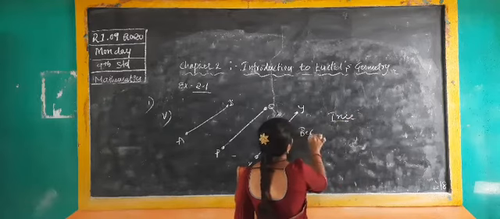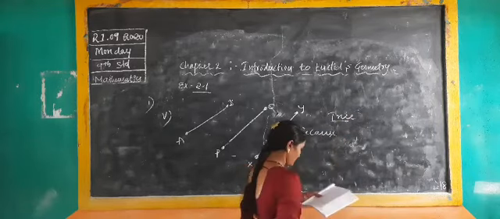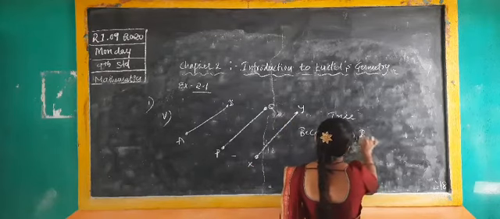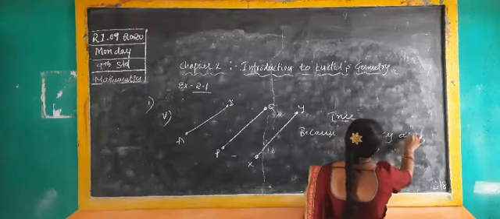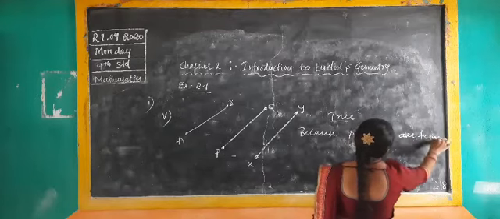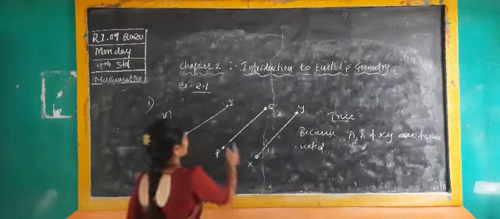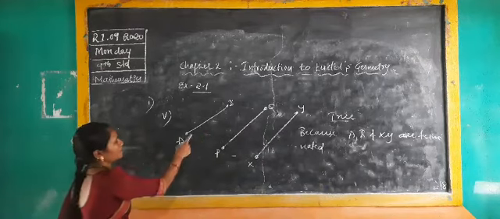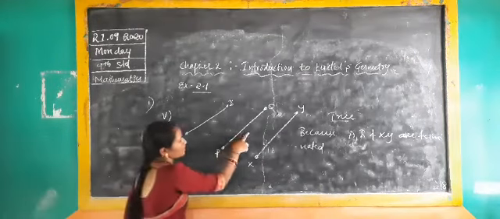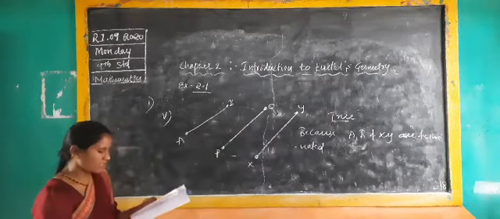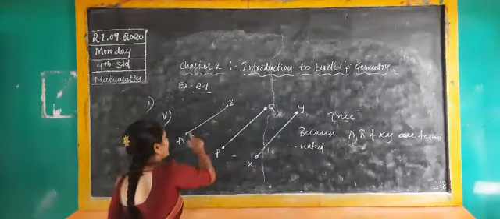Write down the reason. AB and XY are terminated, meaning there are endpoints. It's not continuous. Terminated means endpoints: AB is the same as PQ, PQ is the same as XY, XY is the same as AB. You have to see the points. Here endpoints are there.